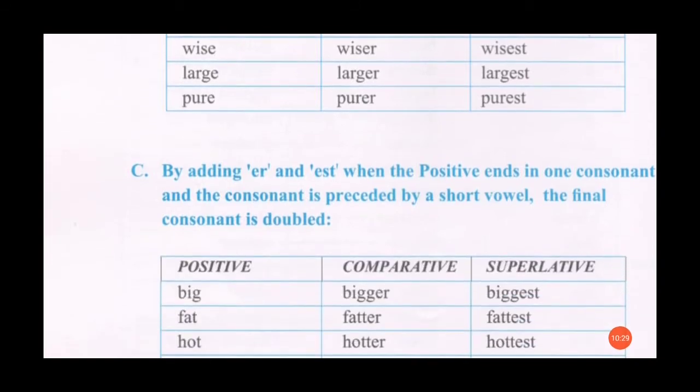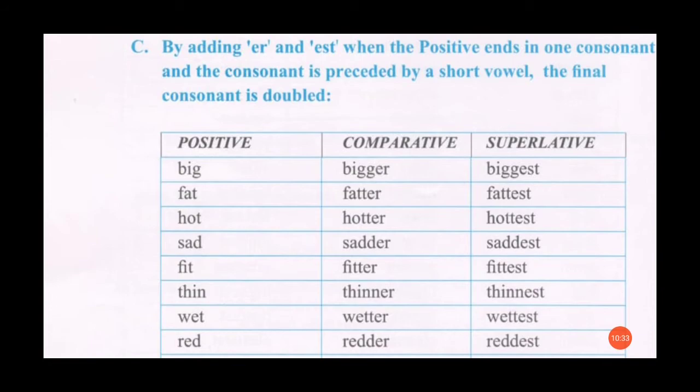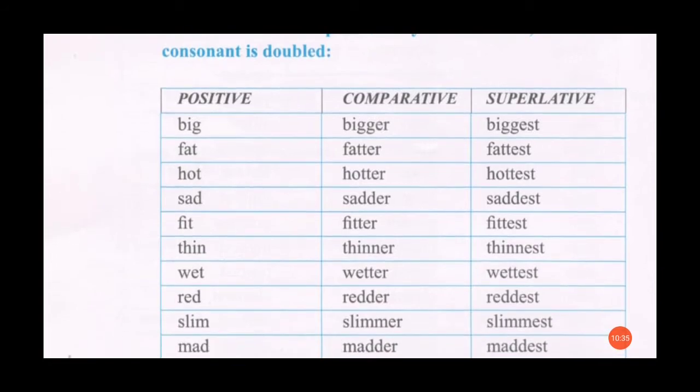Now, by adding er and est, you can also make some more adjectives. You have to change their degrees. For example, big, you can make it bigger and biggest. Fat will become fatter and fattest. Hot will become hotter, hottest. Sad, sadder, saddest. So in this way you can learn these words.